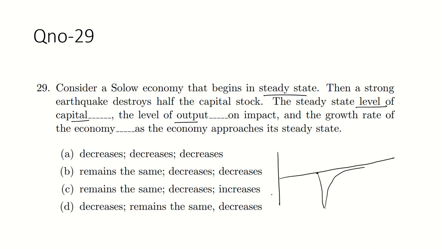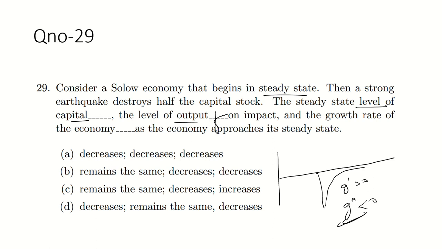You are going just like this side. So what happened? Your growth rate is positive, but if you take the double derivative, that should be less than zero. But your output is intact, the steady state level of capital remains the same, guys. A steady state level is always the same. The steady state level is the same, but yeah, your output is going to fall.